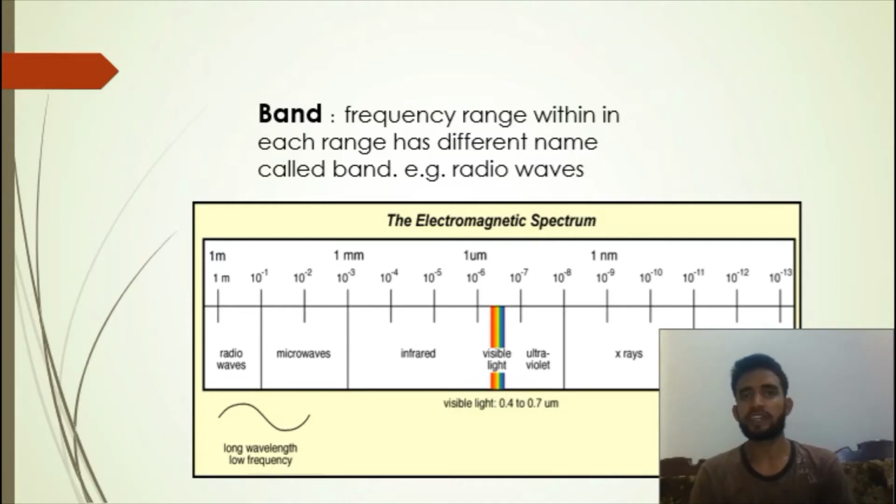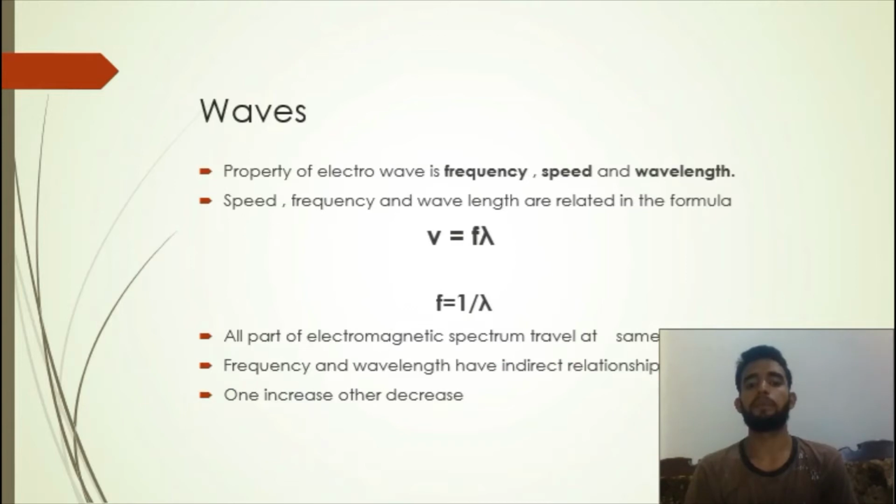This frequency range is divided into separate bands, and the electromagnetic waves within each frequency band are called by different names. Beginning at the low frequency, long wavelength end of the spectrum, these are radio waves, as we mentioned above, microwaves, and ultraviolet, gamma rays. Because all these types of waves have properties like wavelength, speed, and frequency.